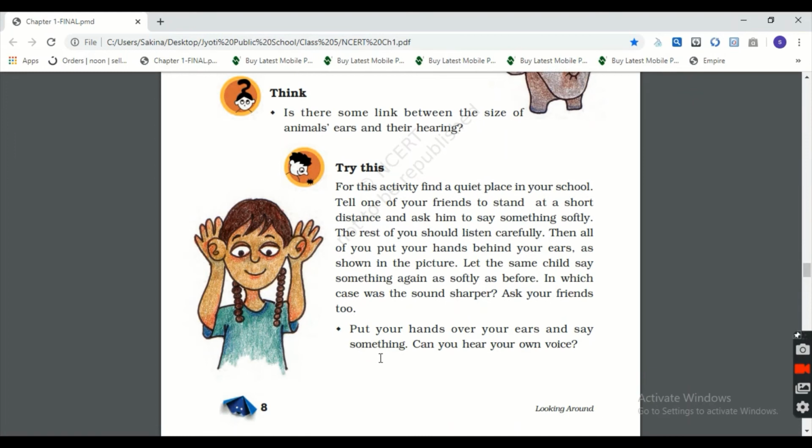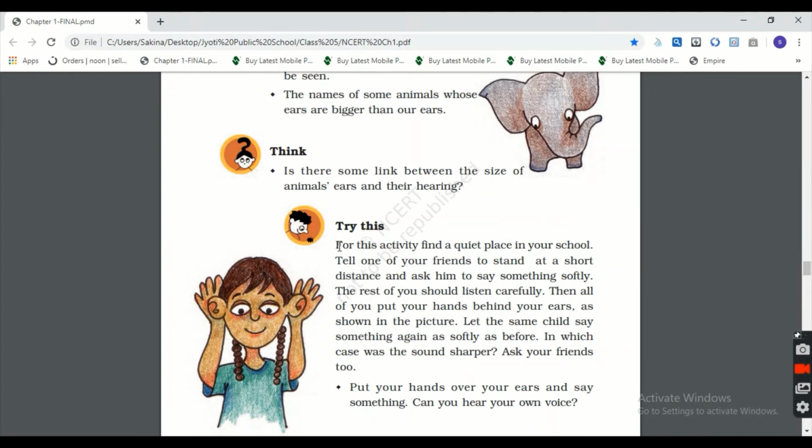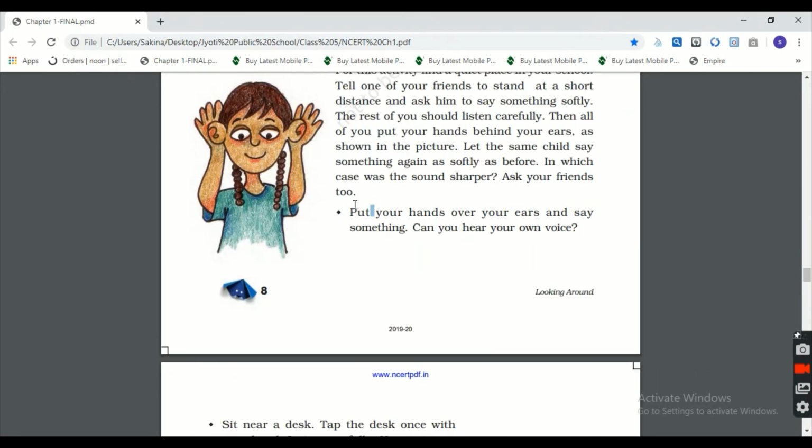Ask your friend too. You can do this activity at your home also, because we are not in schools because of the pandemic disease COVID-19. So I think your brother and sister are available at your home. Try this activity with them. The activity starts from here till here, and based on this activity, a question is given. The first question is, put your hands over your ears and say something. Can you hear your own voice? You have to write the answer, yes or no.